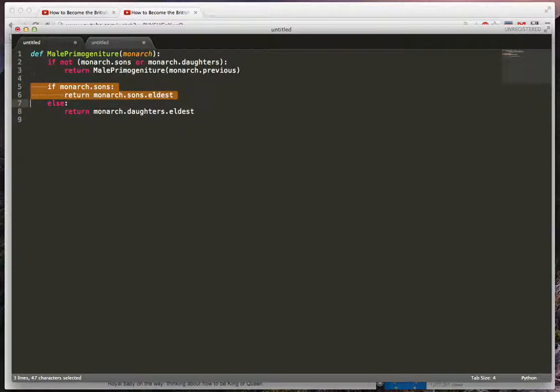Otherwise, if sons, return the eldest. And if there's no sons, then return the eldest daughter. And that, I think, looks a lot better. I mean, not to pick on the people that wrote that code originally. They did a great job. I just thought I would rework this again through that lens of Python idiom and just go for a little more clarity. And I think it came out with the intent showing a lot better.